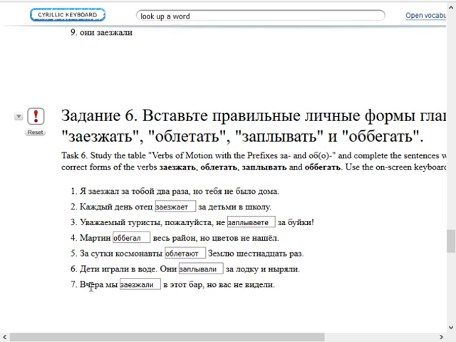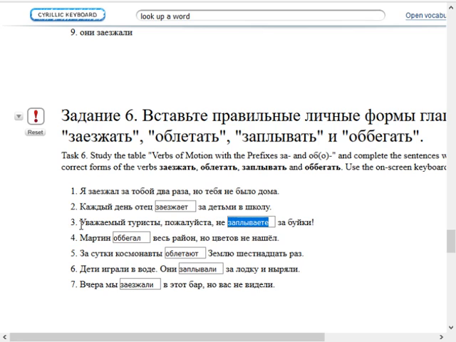So let me quickly read this. I'm pretty sure this one is correct. Вчера мы заезжали в этот бар. Yesterday, we stopped in at the bar. Но вас не видели. But we did not see you. We didn't see you yesterday. Okay, coming back to this one now.